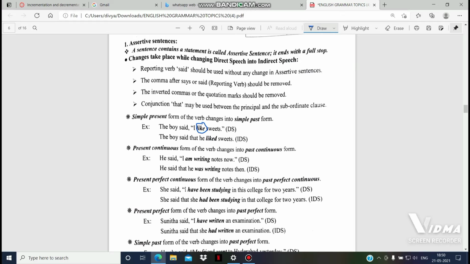Now we have to change that direct speech into indirect speech. What are the rules? We should not change the said while writing the indirect speech. So: the boy said, and between the principal clause and subordinate clause we have to keep the conjunction that.